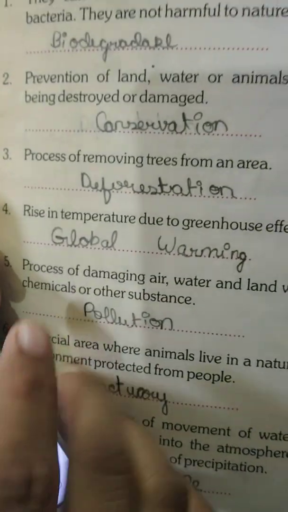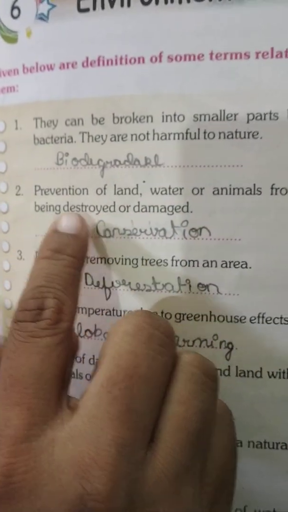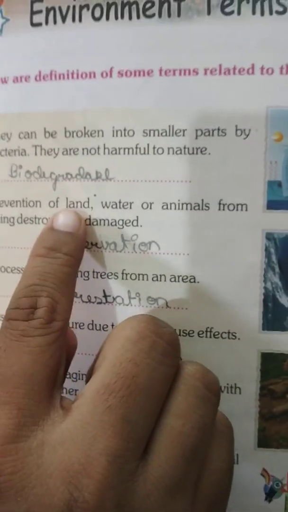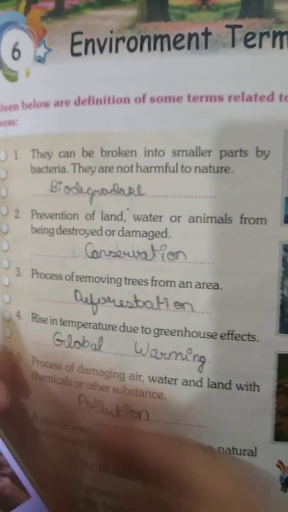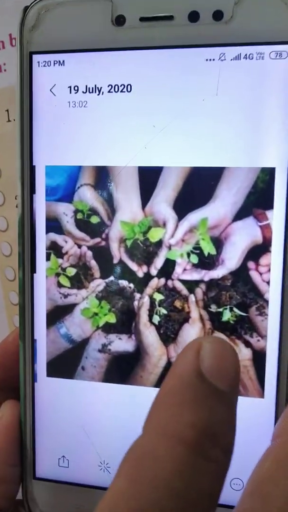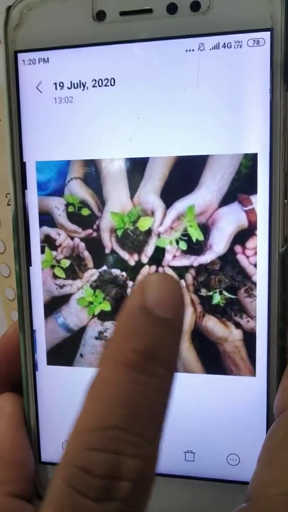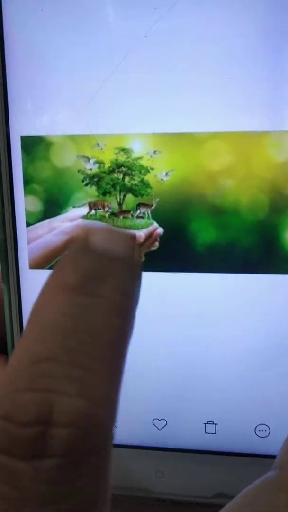Okay, next, what is the prevention of land, water or animals called, which is being destroyed or damaged? See, there is land, water and animals, they are being damaged, they are being destroyed. What is that process called? It is called conservation. Now can you see here in this image? Yes, people are planting trees, they are conserving the nature. Yes, can you see? Conserving wildlife.